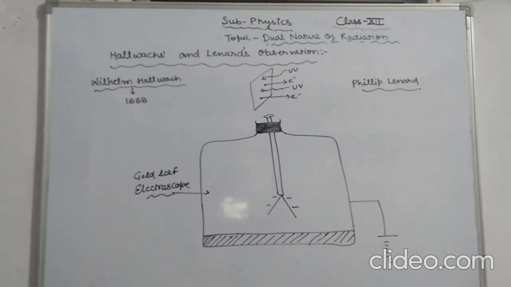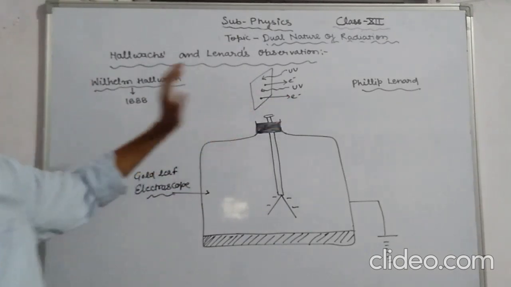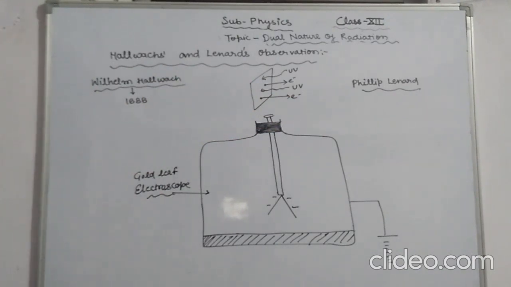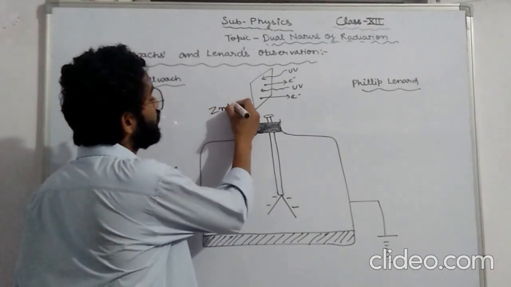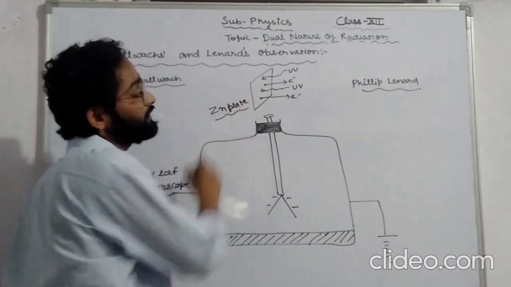He observed that UV light thrown on a negatively charged zinc plate connected to a gold leaf electroscope, as it is shown here, decreases the divergence of the gold leaf. This observation indicates a decrease in the negative charge on the zinc plate. Thus, Hallwachs concluded that a negatively charged zinc plate, when exposed to UV light, emits electrons.